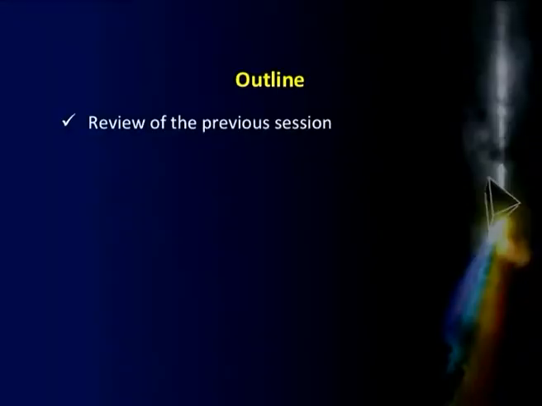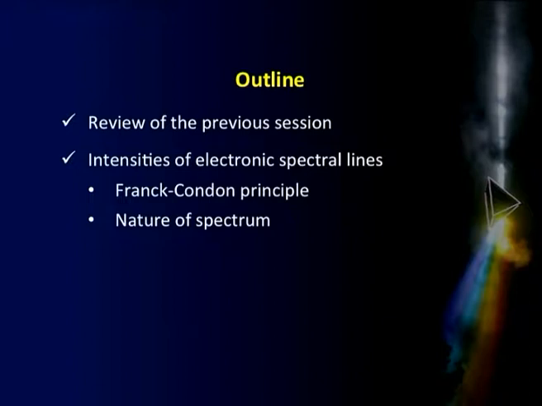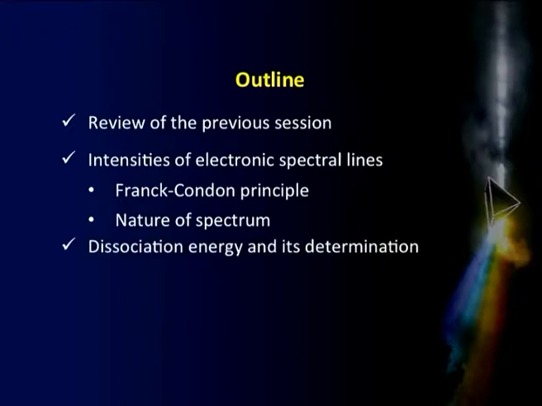The session is planned as follows. To begin with, we will briefly review the contents of the previous sessions. Thereafter we will talk about the basic premise of determining the intensity of electronic spectral lines, and in this context we will bring in the Franck-Condon principle. Then we will see how this principle helps us to predict the nature of the spectrum obtained in different kinds of molecules. Thereafter we will talk about the concept of dissociation energy, and we will see how we determine this dissociation energy by using the electronic spectrum.